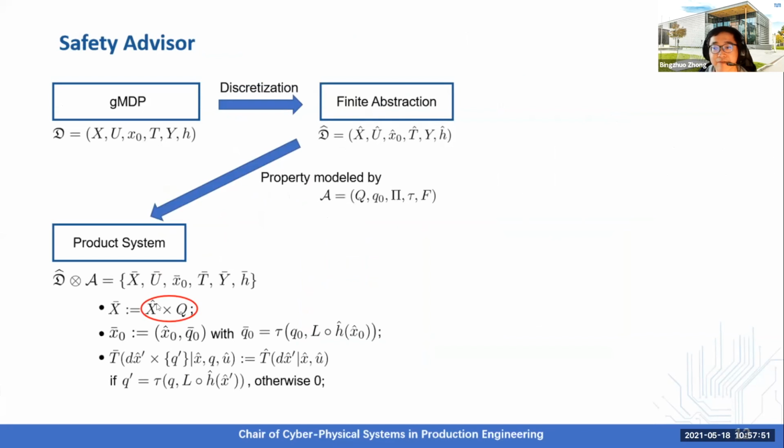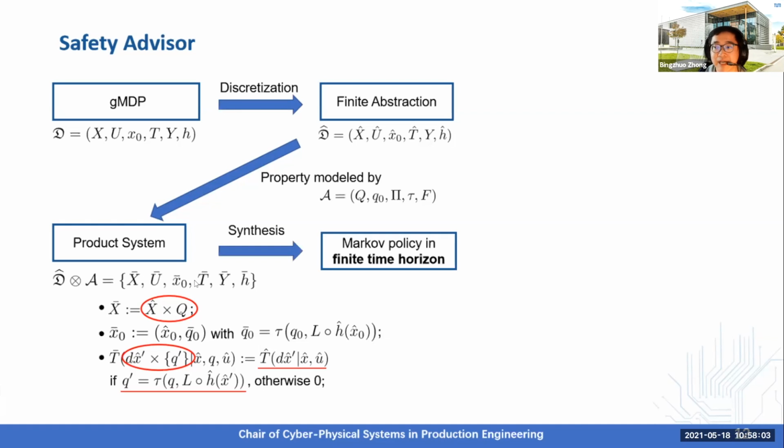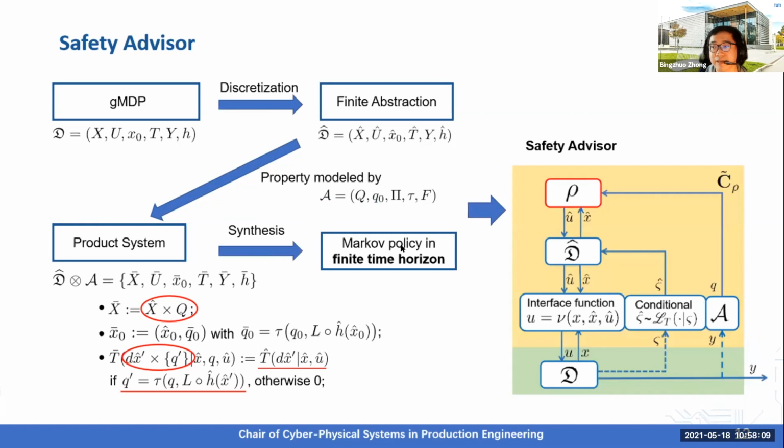The dynamic of this product system is constructed by coupling the dynamic of the physical system, T hat, and the dynamic of the DFA. Based on this product system, we synthesize a Markov policy in finite time horizon, and based on this Markov policy, we construct the safety advisor.